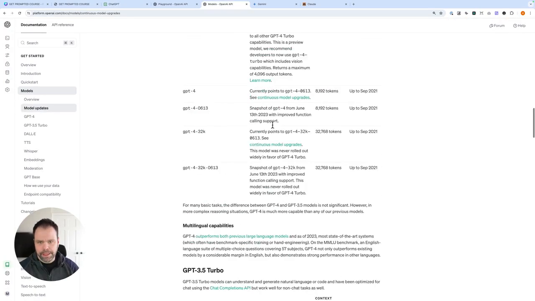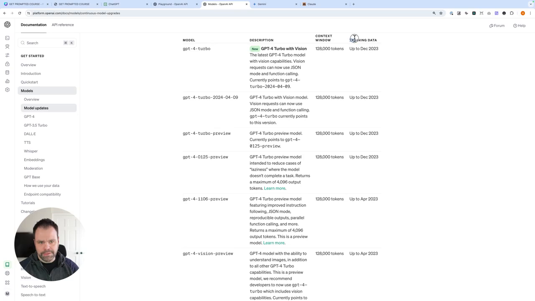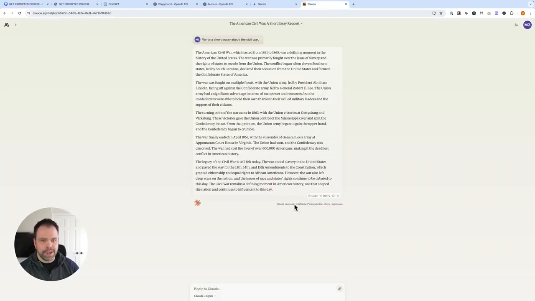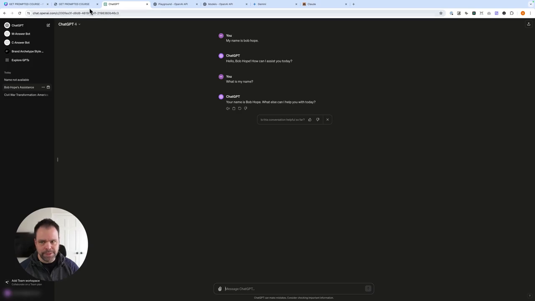If we look at the models that OpenAI have, they'll all have training data up to 2023. So, like this GPT-4 Turbo model, for instance, has been trained with data up to this point in time. Now, the training data, right? Some of these models have a wider range of training data than other models, like the GPT 3.5 Turbo model. The size of the brain, for example, is smaller than the size of the brain for Claude Opus or the size of the brain for GPT-4, for instance.